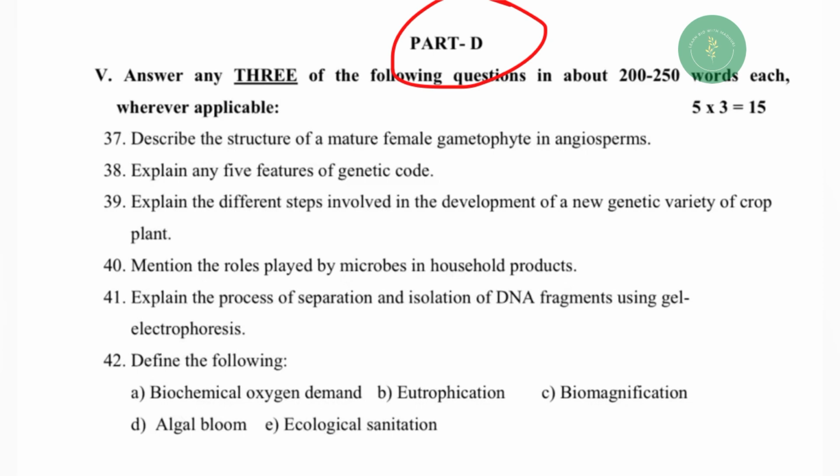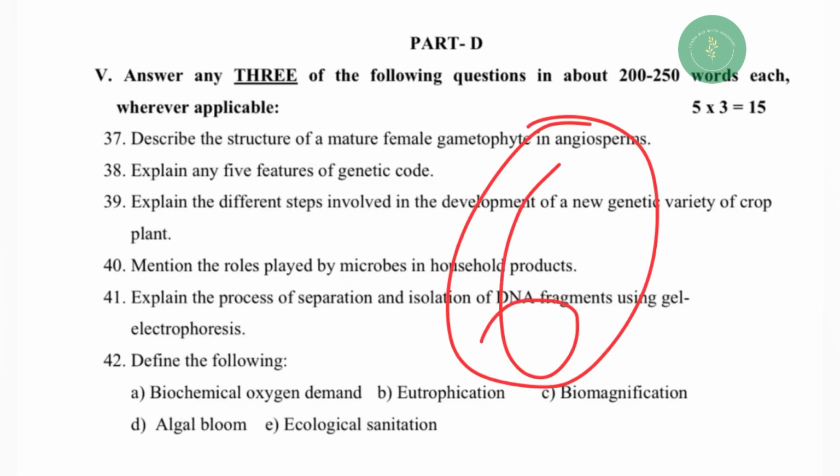Moving on to the last part in the question paper, that is part D, which has 2 sections, Roman number 5 and Roman number 6. In Roman number 5, answer any 3 of the following questions in about 200 to 250 words each wherever applicable. So these questions are for 5 marks and totally in Roman number 5, there are 6 questions which have been asked, but you have to answer any 3.